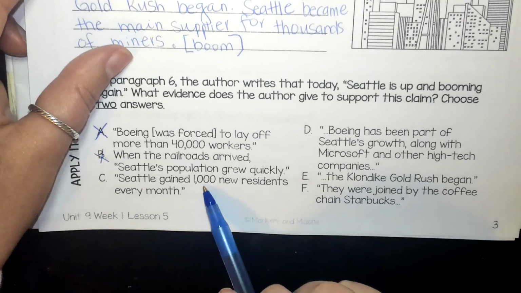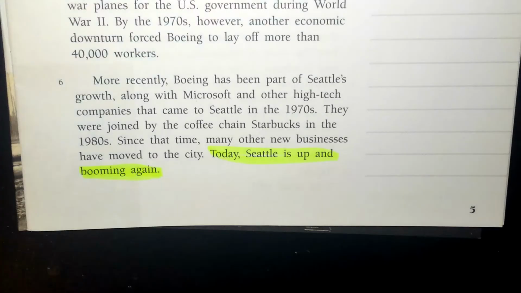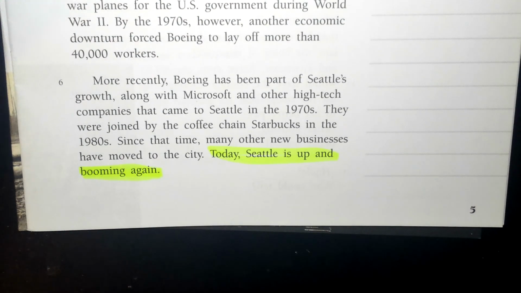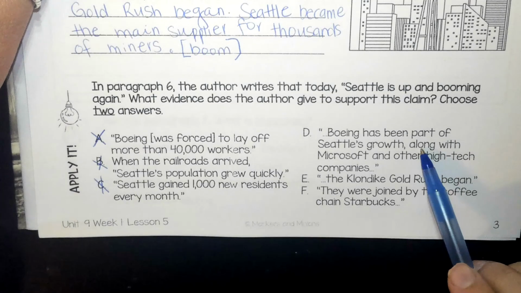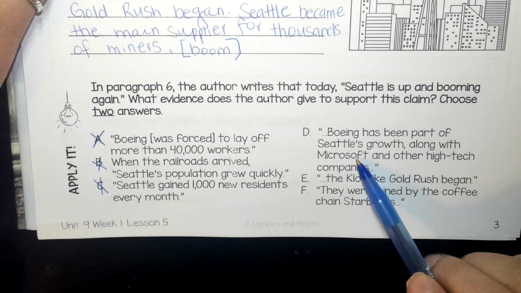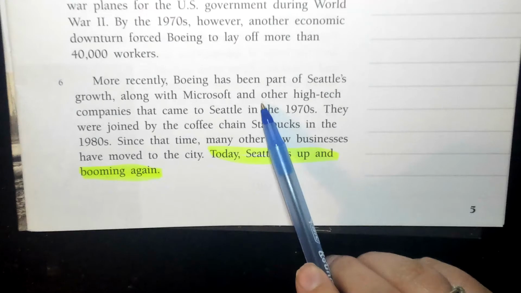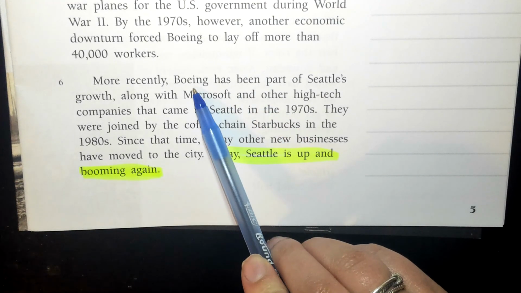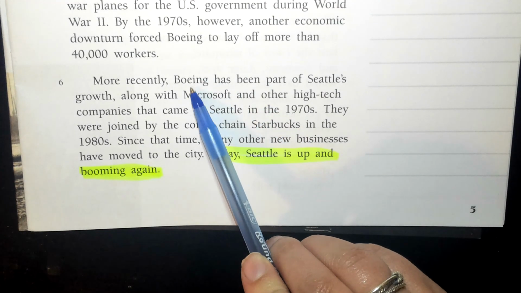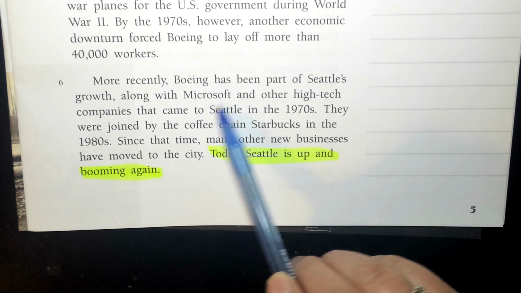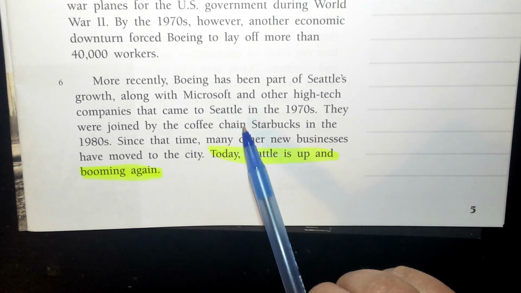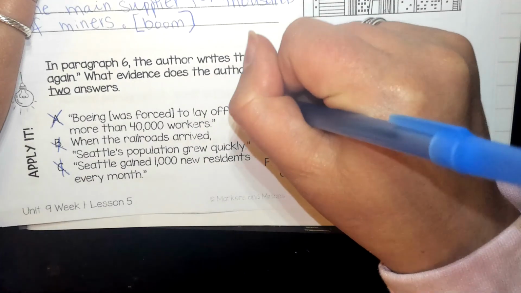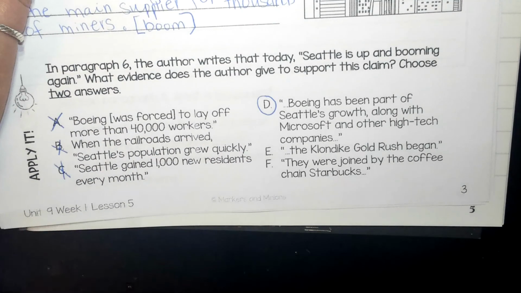Seattle gained 1,000 new residents. That sounds like a good thing, but I also did not read that in paragraph 6. Cross that one out. Boeing has been part of Seattle's growth along with Microsoft and other high-tech companies. I do remember reading that here. Okay, so if the economy of Seattle is benefiting from the production of airplanes and Microsoft makes all sorts of computer and tech devices, right? That's a great thing for Seattle. So that would be a great example of booming. I hope you selected that choice.